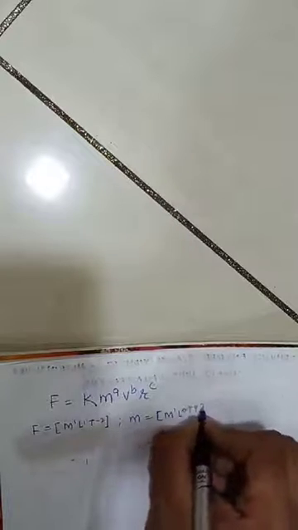Fine. So we are having an equation right now. F is equal to k, m raised to a, v raised to b, r raised to c. Now we know the dimensional formula for F, M1 L1 T minus 2. We know the dimensional formula of m, that is mass, that is M1 L0 T0. We know the dimensional formula for velocity, that is M0 L1 T minus 1. And radius is nothing but length, so M0 L1 T0.